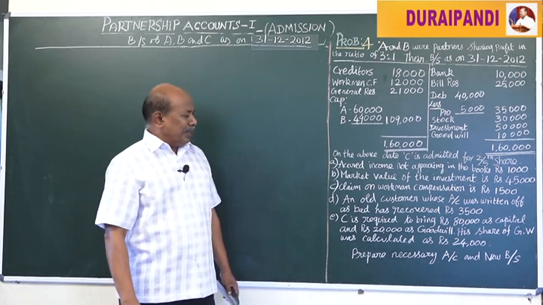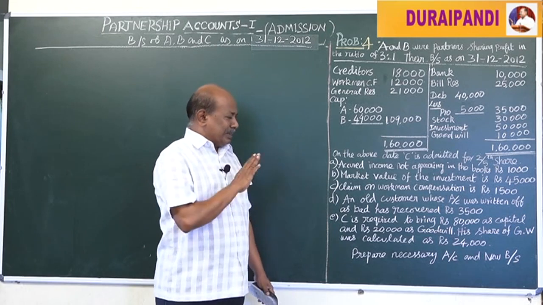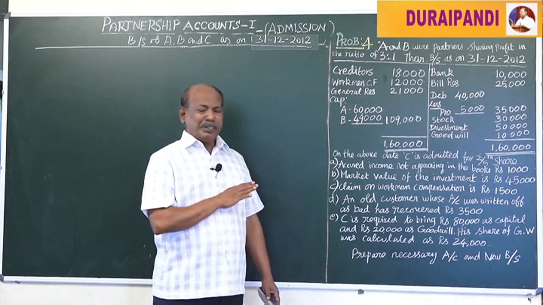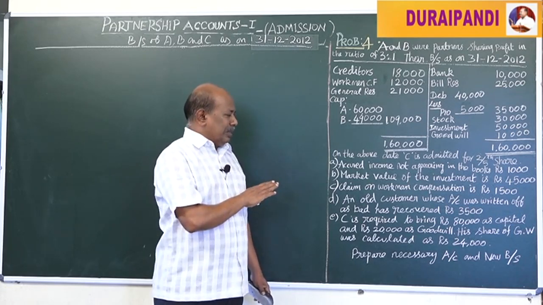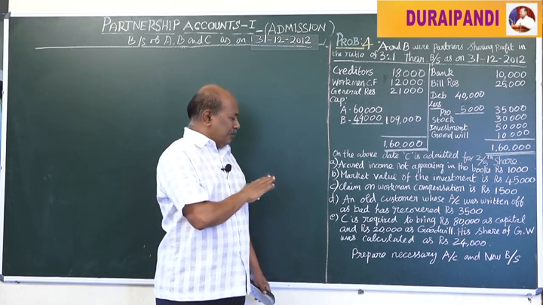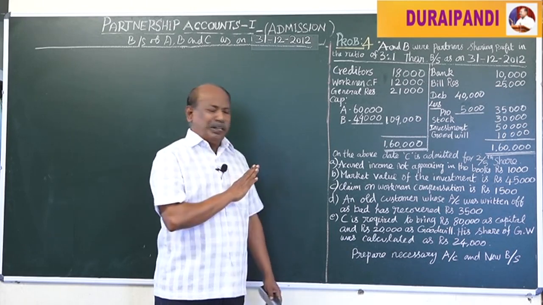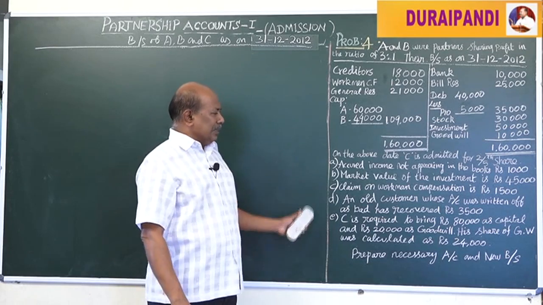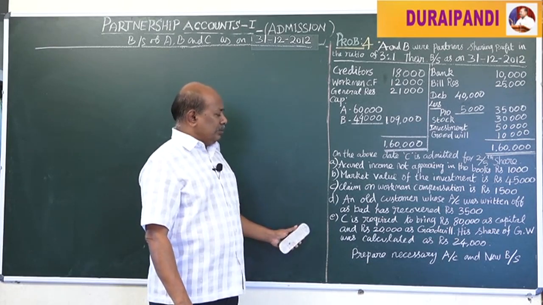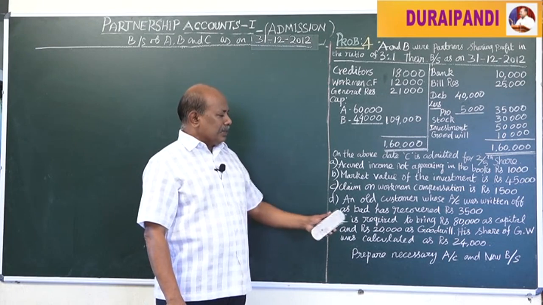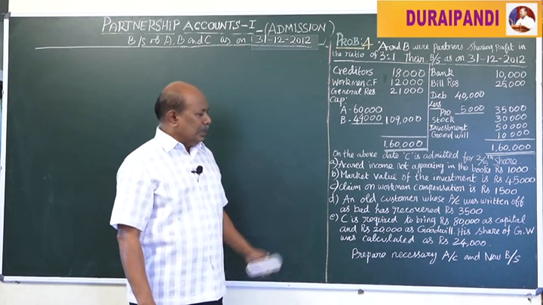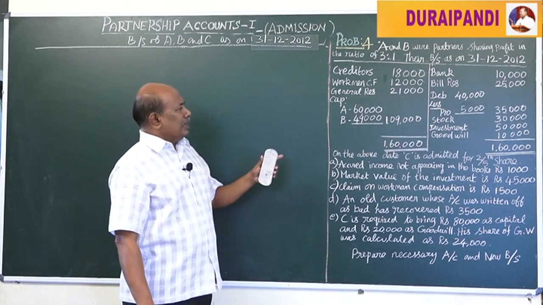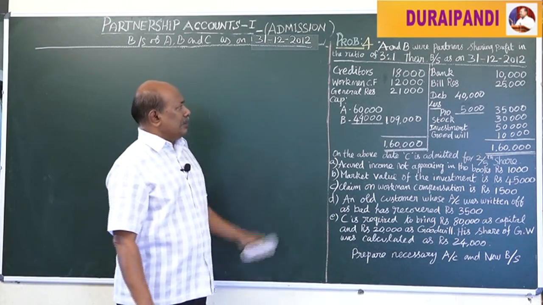C is required to bring rupees 80,000 as his capital and rupees 20,000 as goodwill. His share of goodwill was valued in the firm at rupees 24,000. With regard to these conditions, we have to work out the necessary ledger accounts as well as the new balance sheet. Again, I am going to explain some of the items which are essential for our calculation.